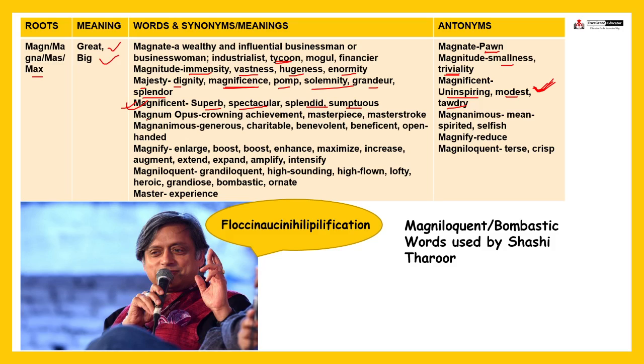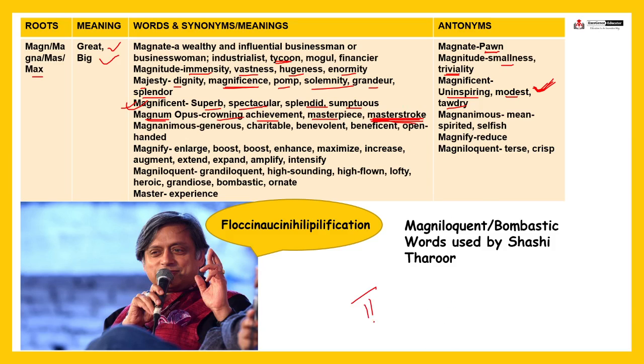Fine. Magnum opus, what is the meaning of magnum opus? You may have come across this word. It means crowning achievement, means masterpiece or master stroke, masterpiece. A masterpiece related एक स्टोरी मुझे याद है, स्कूल के दिनों में ये था. It was his masterpiece, The Last Leaf.